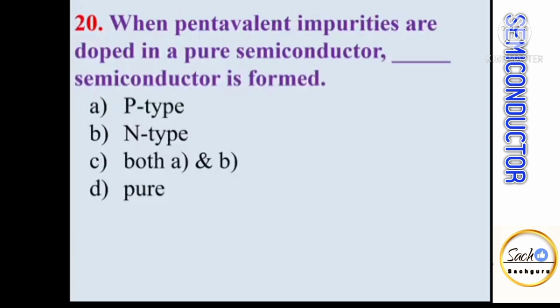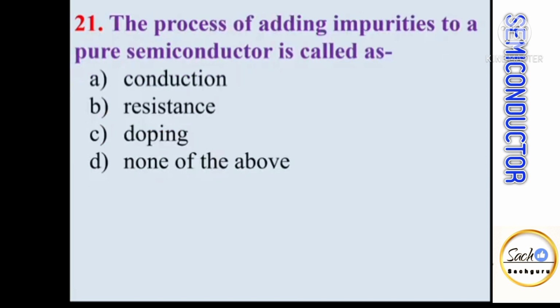When pentavalent impurities are added or doped in a pure semiconductor, dash semiconductor is formed. So adding pentavalent impurities to a pure semiconductor, n-type semiconductor is formed. The process of adding impurities to a pure semiconductor is called, we have seen earlier that adding impurities to a pure semiconductor to increase its current carrying capacity is known as doping.